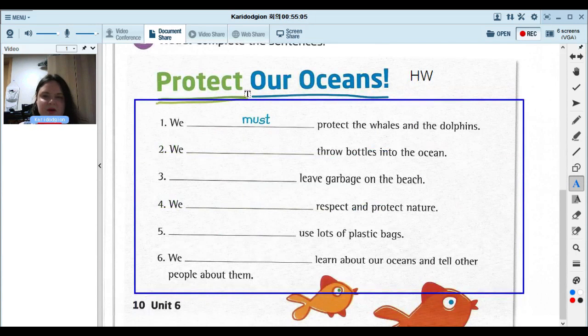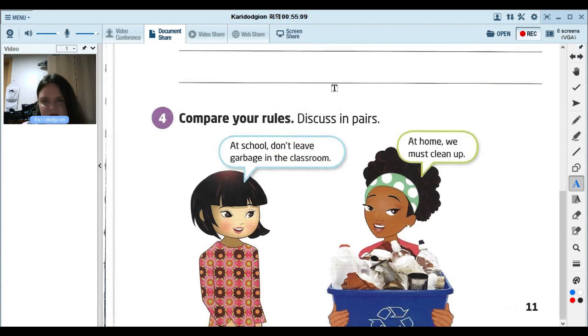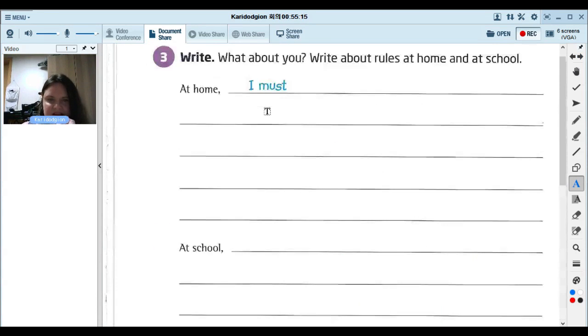So use the grammar and the words here. Last thing we're going to do, let's go to page 11 really quickly. We're going to talk about things we must, have to, can't, or don't do at home and at school.